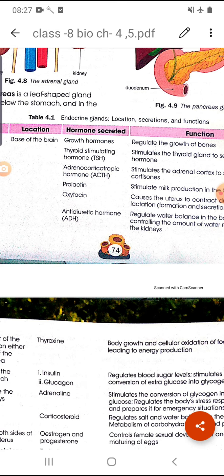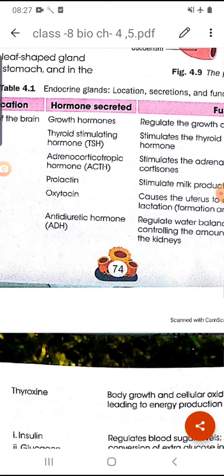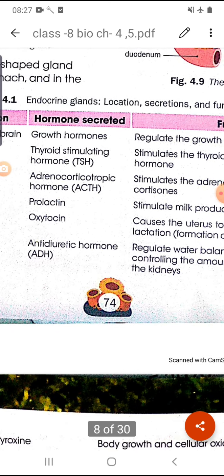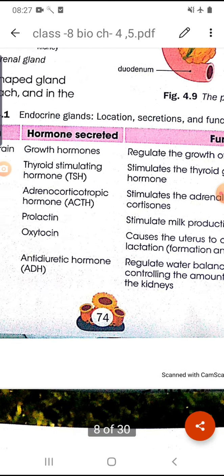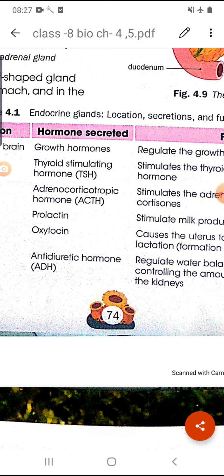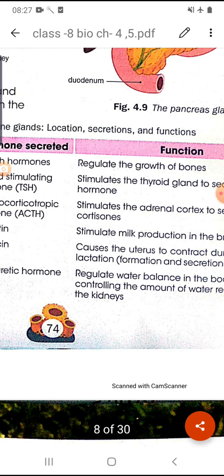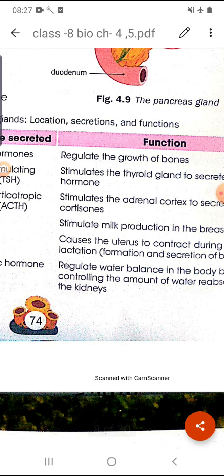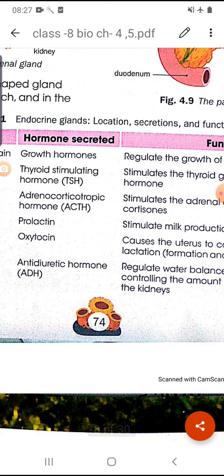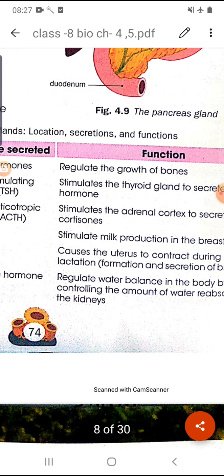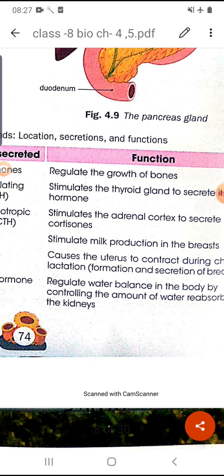Growth hormone. The function of growth hormone is to regulate the growth of our bones. TSH, that is thyroid stimulating hormone. Obviously it stimulates the thyroid gland to secrete the hormone thyroxine. Next is ACTH, adrenocorticotropic hormone. It stimulates the adrenal gland to secrete cortisol hormones. Okay. Next is prolactin. The function of prolactin is to stimulate milk production during pregnancy.